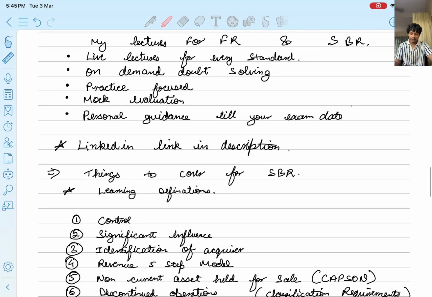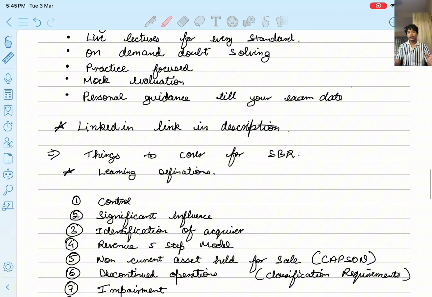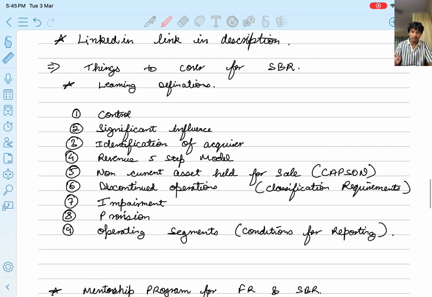Now let us see what FR SBR students have to do. In FR, when we gave FR, or you have got an exemption in FR, we just had to know the conceptual area of the standards. But in SBR, what is it? Actually, that will help you to frame a better answer. So you should learn certain definitions which are previously tested in your examination and which are very important.